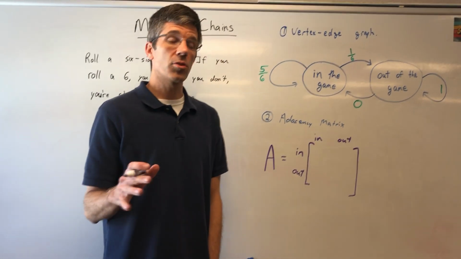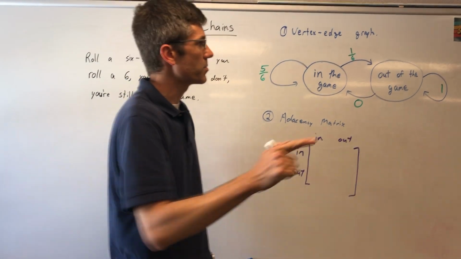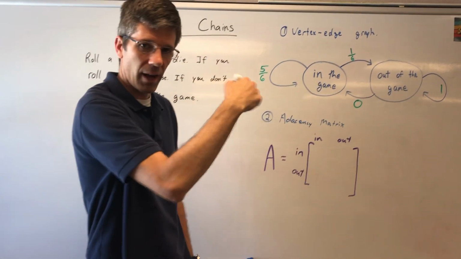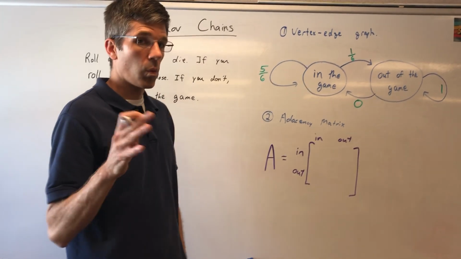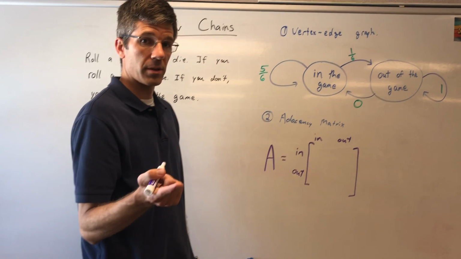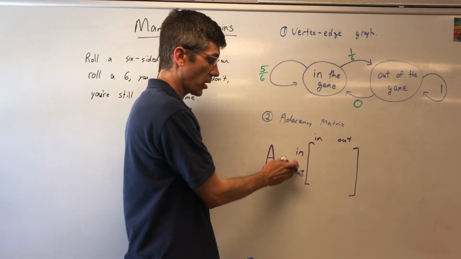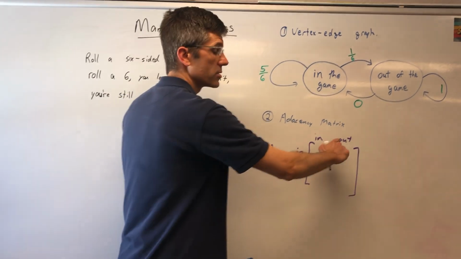And all I need to do is look at my little vertex edge graph. Let's not be deceived by the word graph. I know it's not a graph in a traditional sense. It's just a representation of what's going on. What I'm going to do is take the numbers that lead from one to the other and put them in the right place. So this is where I start. This is where I end. So from here to here.